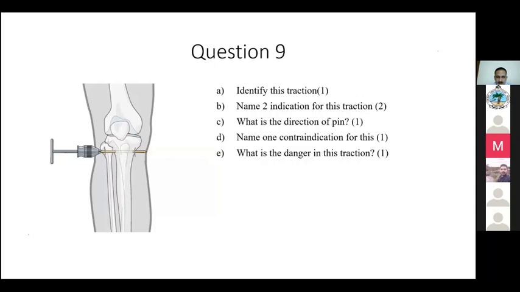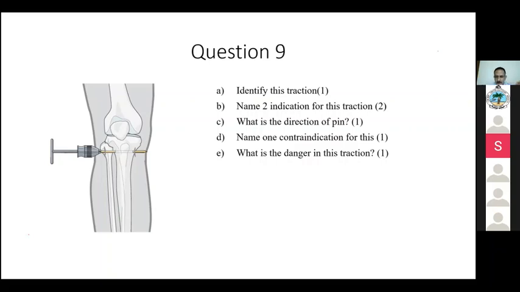What is the direction of this? Why do you need to know about it? Lateral to medial. Yes, why is it so? So we avoid inadvertent injury to the nerves. Very good. Whenever you are in the vicinity of a nerve, make sure your entry is away from the area of the nerve. So if you are doing a Dunlop traction, what is a Dunlop traction?